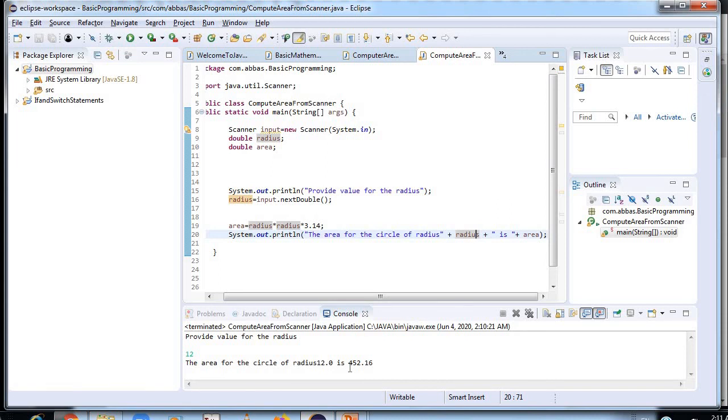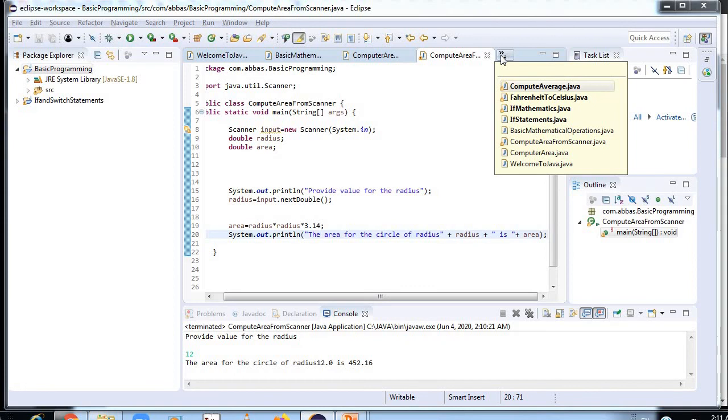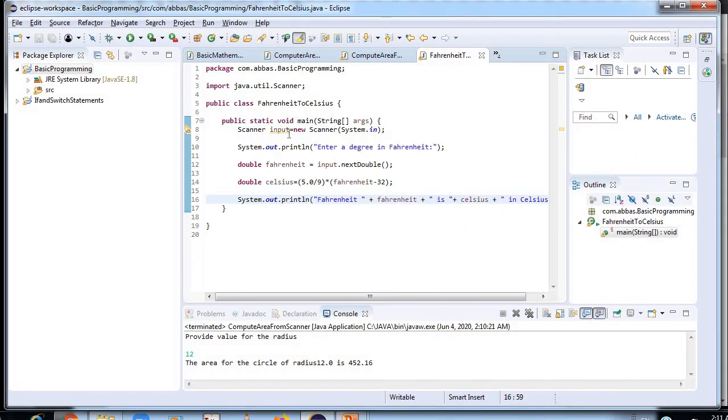Now we will learn the same program, the same logic. We'll convert Fahrenheit into Celsius. Everything is the same, only I need to put the formula of Fahrenheit to Celsius over here. This is the formula, so it will work according to this formula only. And it will ask, enter a degree in Fahrenheit. So let's say I enter 100 degrees Fahrenheit.